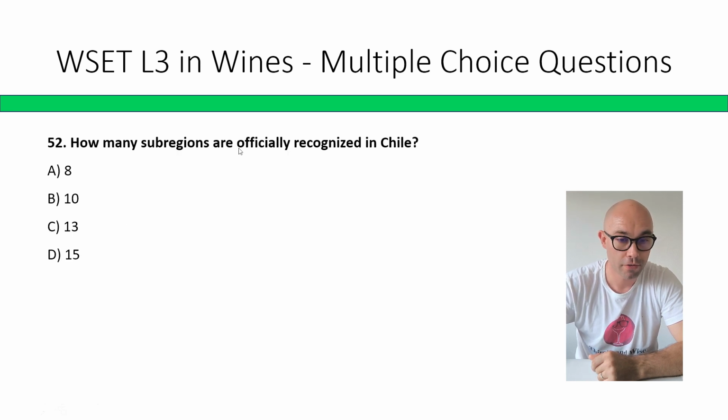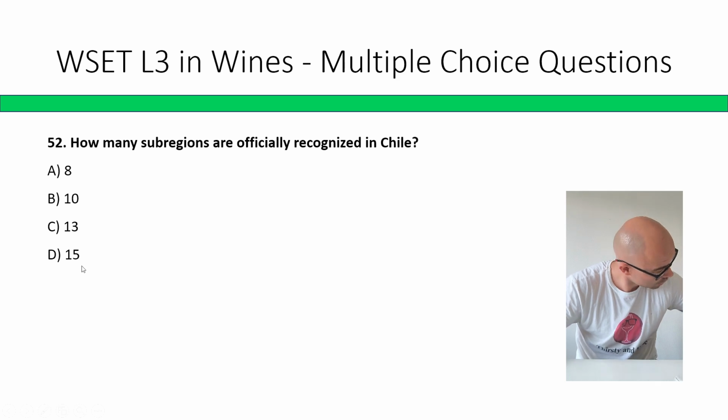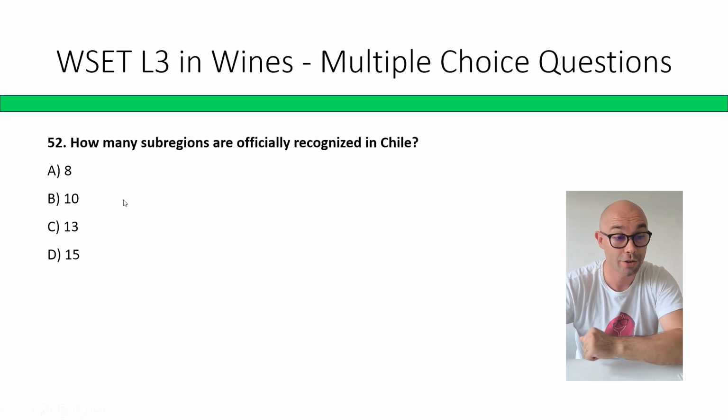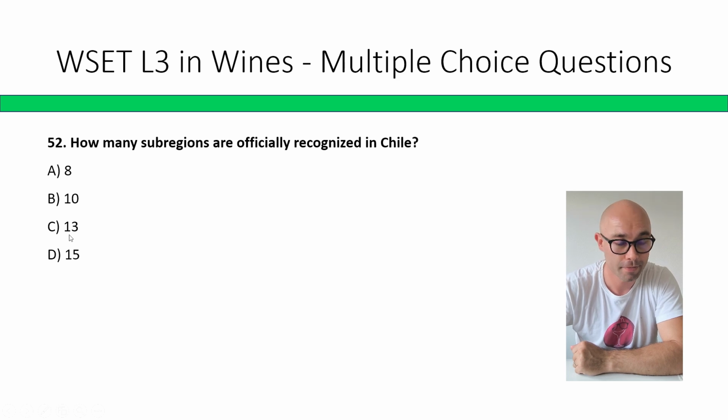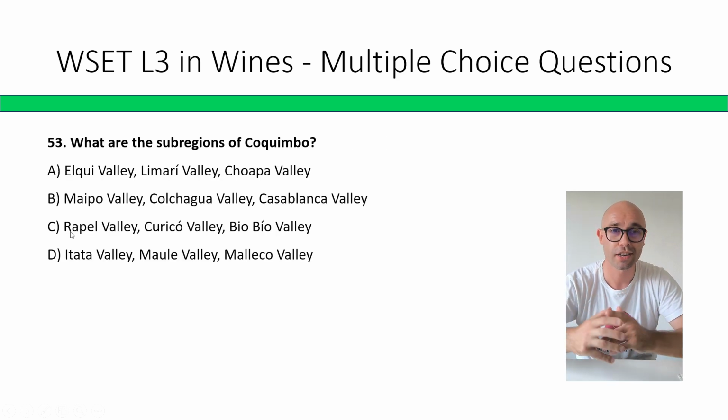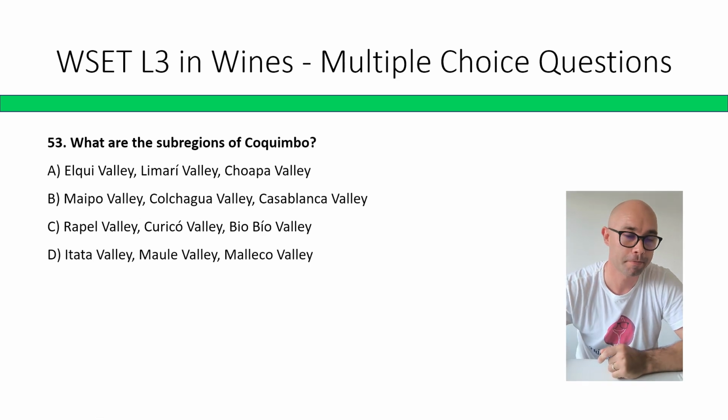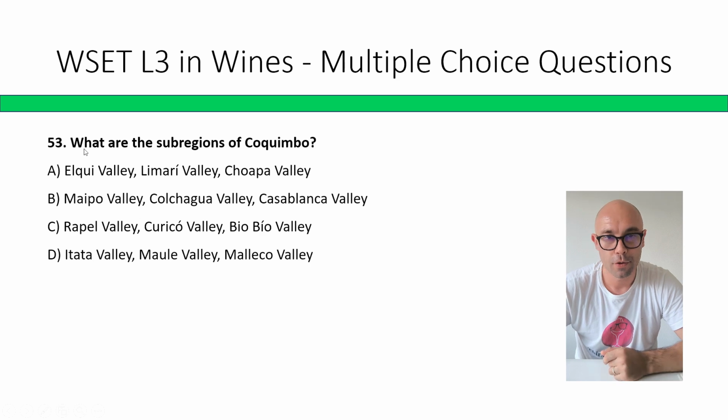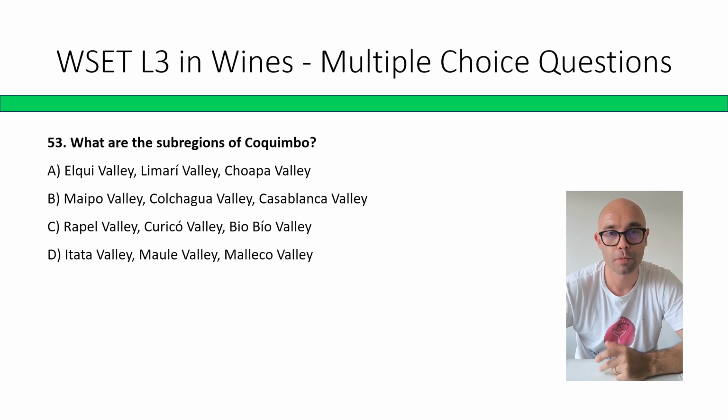How many subregions are officially recognized in Chile? 8, 10, 13, and 15. Honestly, I'm not sure. I need to check. All right. So the correct answer is C, 13. I don't like this kind of questions where you actually need to remember a specific number. And if you get this kind of question on WSET, it's going to be one multiple choice, and if you don't know, it's not a big deal. The most important thing is actually the understanding part of the education.